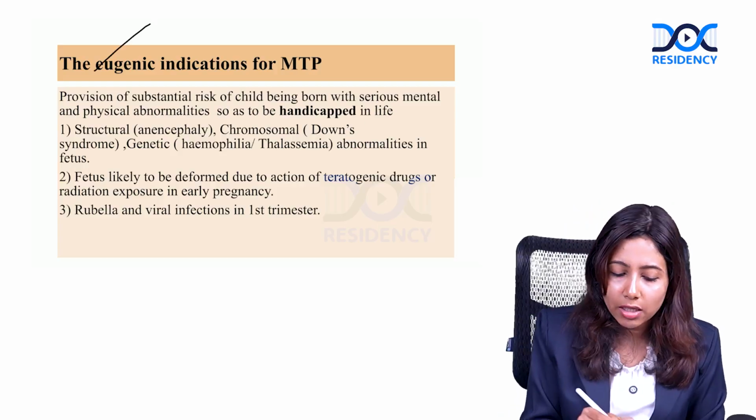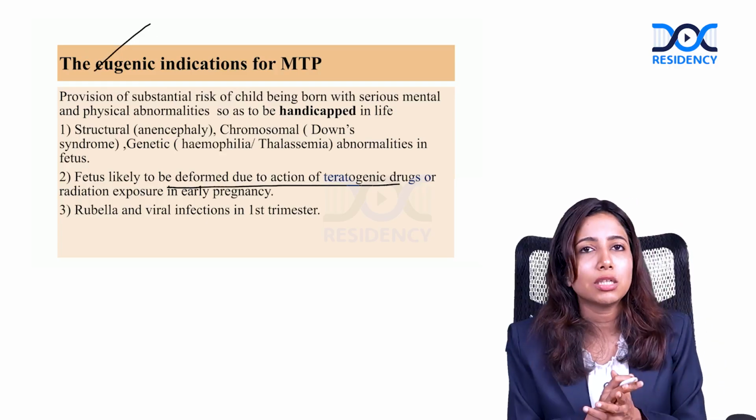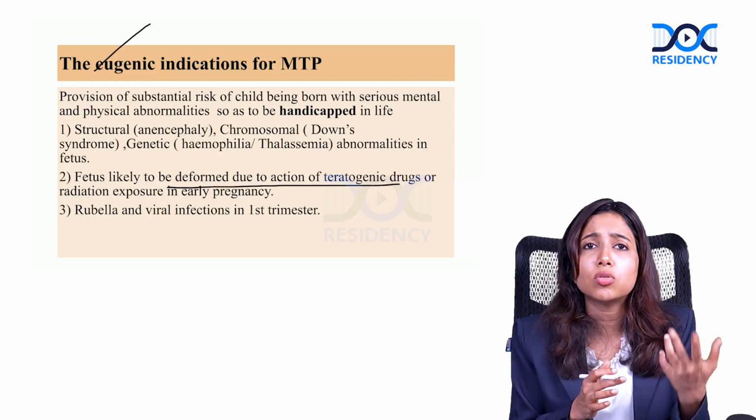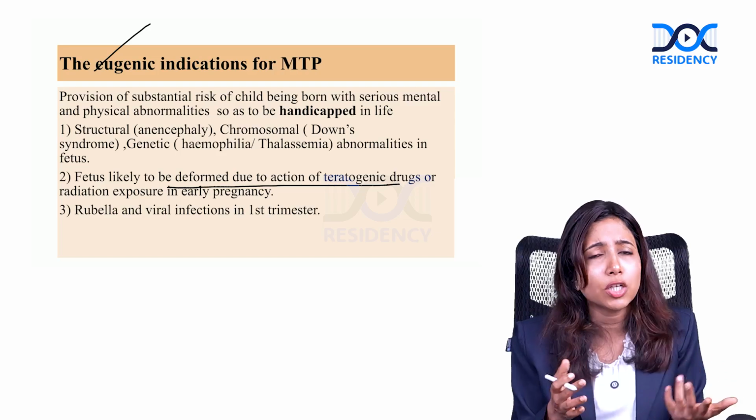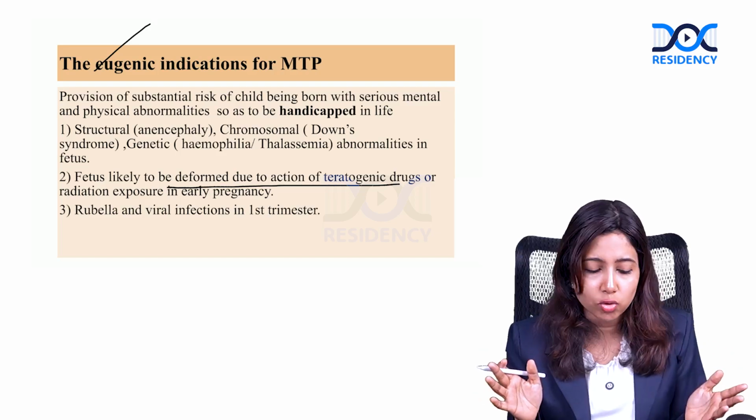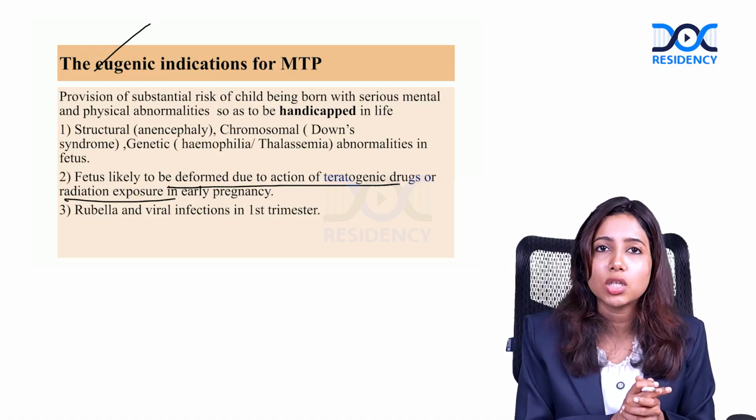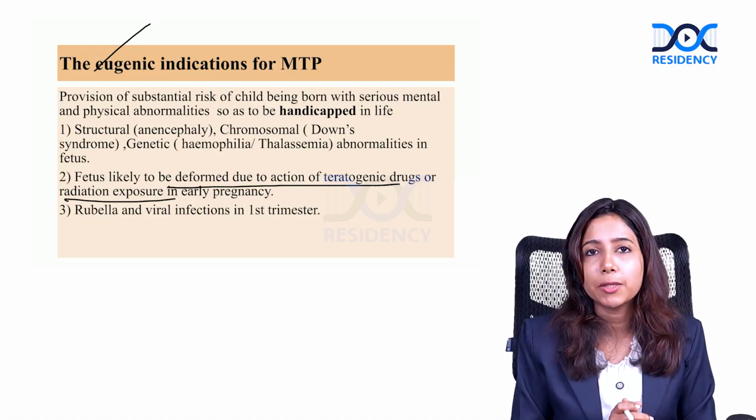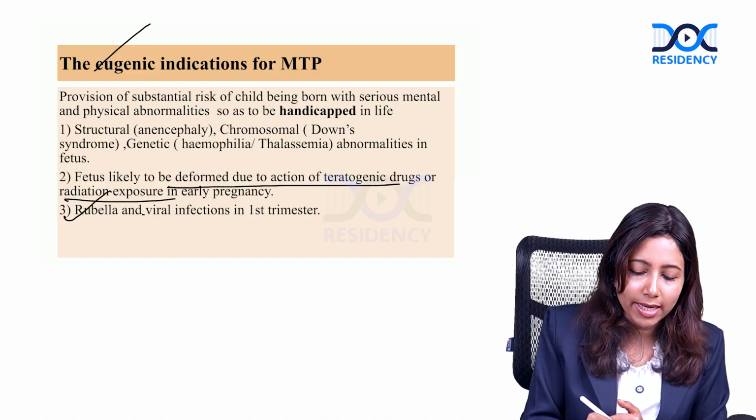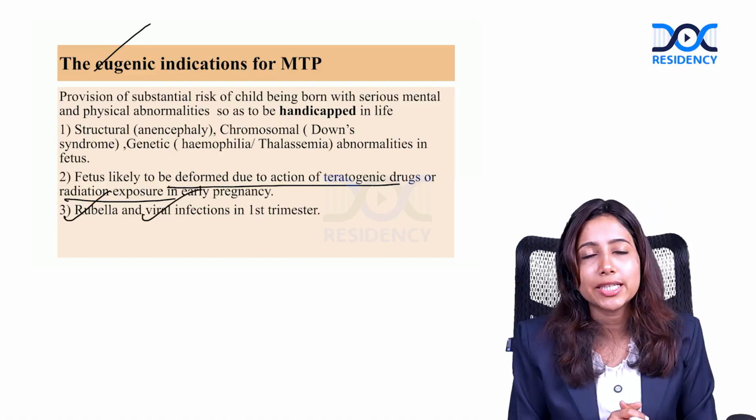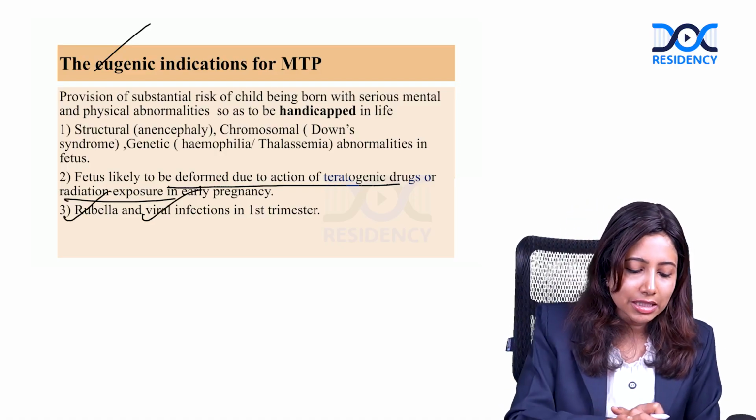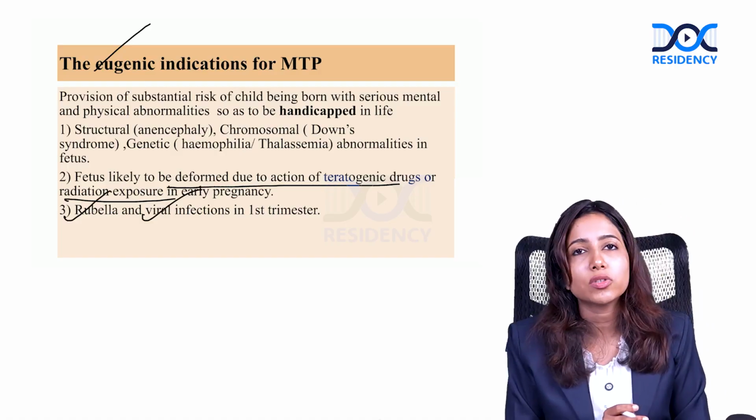Fetus likely to be deformed due to action of teratogenic drugs. Maybe there was teratogenic exposure to drugs such as warfarin, phenytoin or valproate, any form of teratogenic drug, or even radiation exposure in the early pregnancy where embryogenesis is happening. Infections such as rubella, viral infection, especially in the first trimester. These are the various eugenic causes.